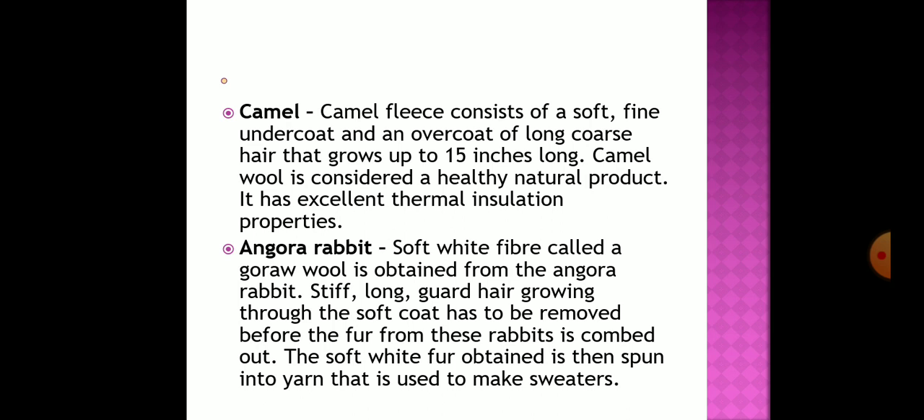Thereafter, students, the camel wool is also used to make the fabric. The camel fleece consists of soft, fine undercoat and an overcoat of the long coarse hair that grows up to 15 inches long, and the camel wool is considered a healthy natural product. It has excellent insulation properties. Thereafter, the Angora rabbit. Can you imagine the rabbit?